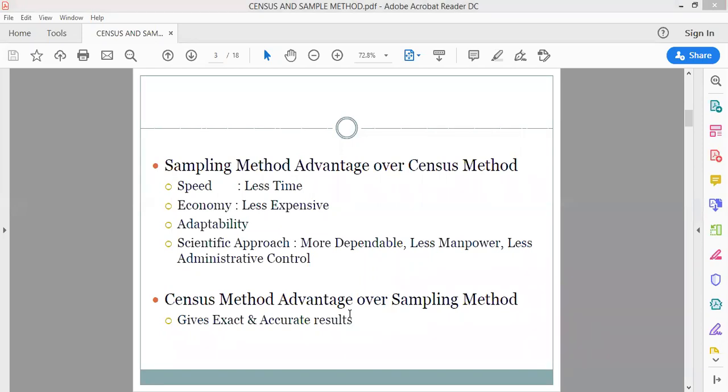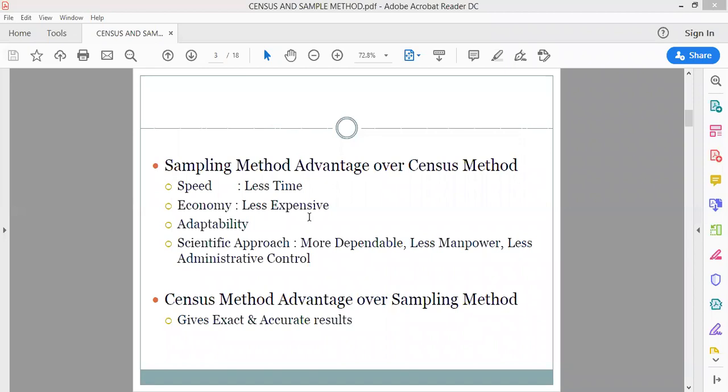Sampling method will be less expensive, of course. Whether you just say it on the basis of time, then time consuming के basis पर भी, even efforts will be required less for that. Time consumption will be required less, and also in terms of money, it would be cheaper, it would be economic as compared to the other method, census. Why? Because in census you are considering everybody. When you are involving everybody, it will require more time and more efforts. Definitely more experts will be required to perform the task.